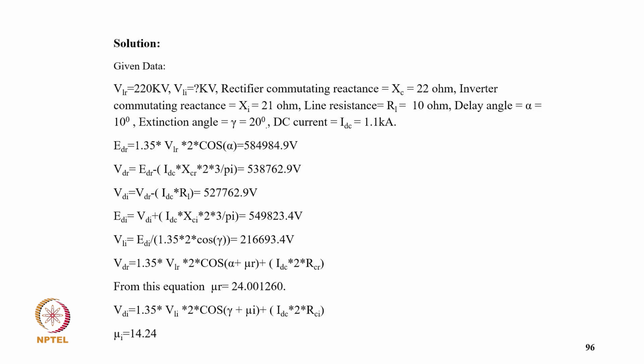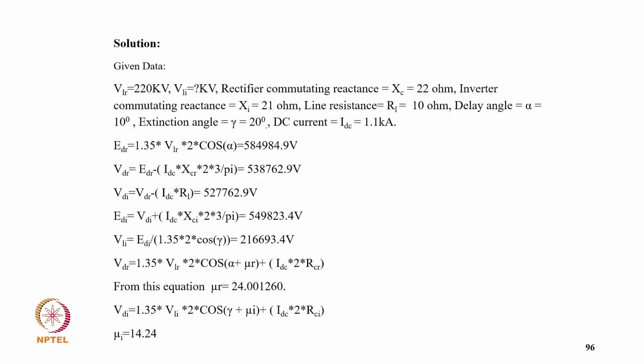So EDR equal to 1.35 VLR into 2 cos alpha, that comes 584.4989 kilovolt, and VDR equal to EDR minus IDC XCR into 2 into 3 upon 5, so it comes 538.733 kilovolt, and VDI comes VDR minus IDC R, that comes 527.762 kilovolt, and EDI is VDI plus IDC XI into 2 into 3 upon 5, that comes virtually 549.823 kilovolt, and VLI equal to EDI upon 1.35 into 2 cos